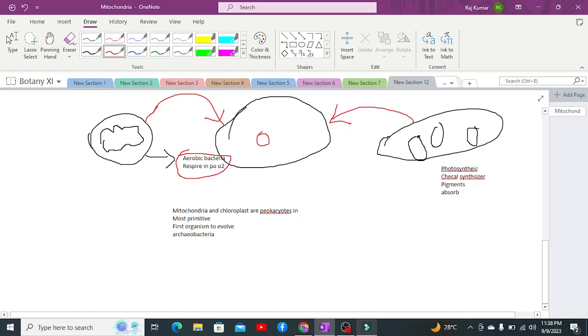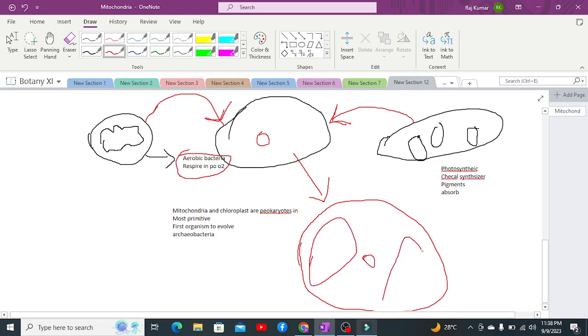Mitochondria was providing aerobic respiration through which energy was produced, whereas chloroplast was providing food to it in the form of glucose. So both of these, aerobic and photosynthetic bacteria, were considered beneficial for the early eukaryotic cells. And when these were allocated a permanent place within the early eukaryotic cell, the early eukaryotic cell was converted into the evolution of a eukaryotic cell, in which there was nucleus, mitochondria, and chloroplast.